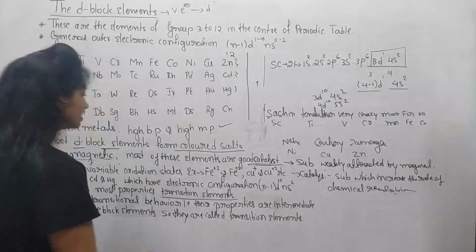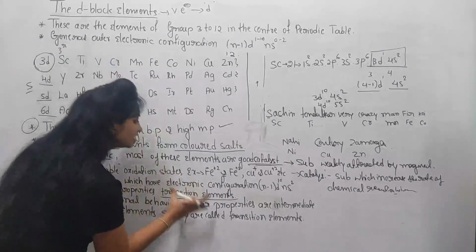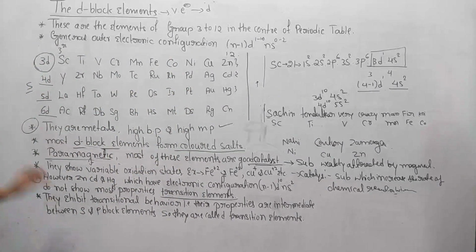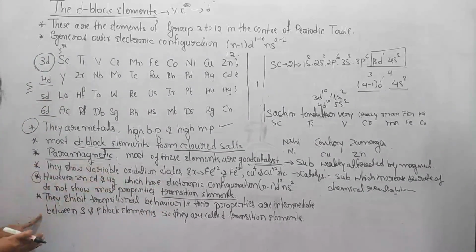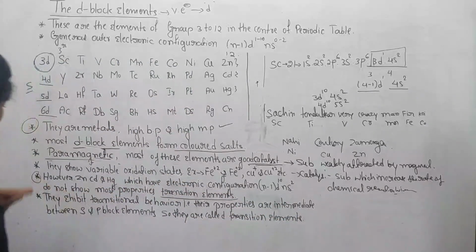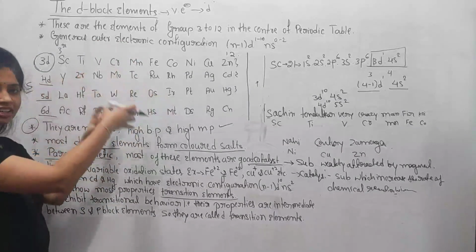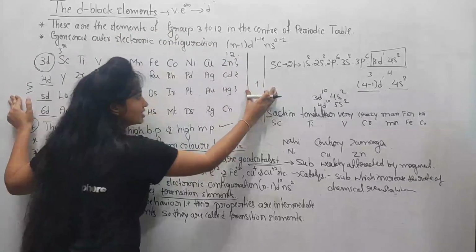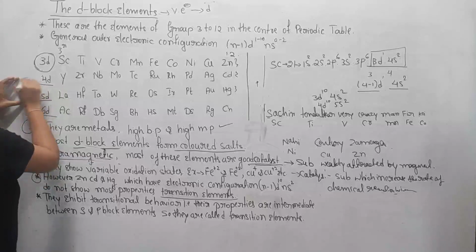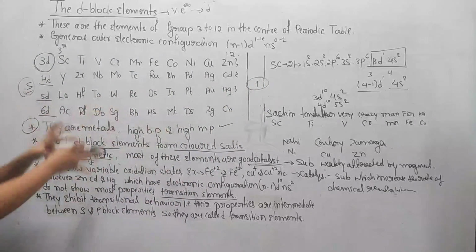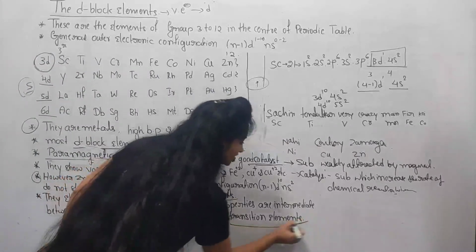So which elements are called transition elements? These d block elements are called transition elements. So why are the d block elements called transition elements? Let us see here. They exhibit transitional behavior, meaning their properties are intermediate between s and p block elements. I already told you the d block elements are located in between the s block and the p block elements. Meaning they have properties in between the s block and p block elements. So they are called transition elements.